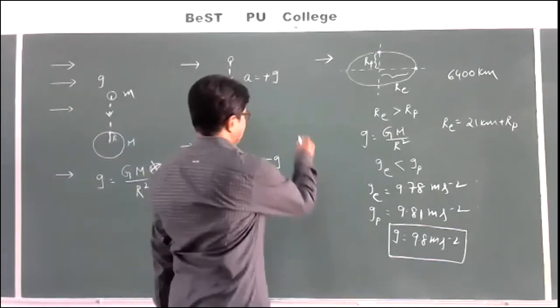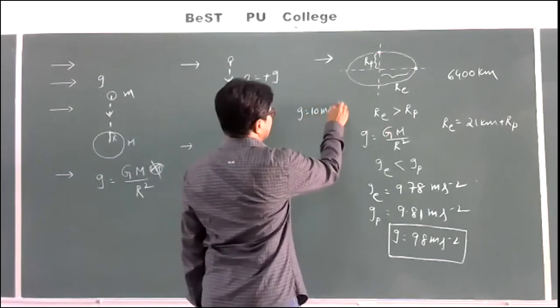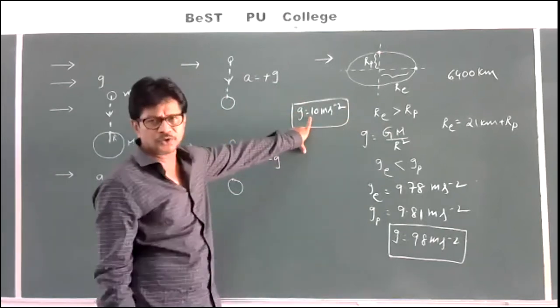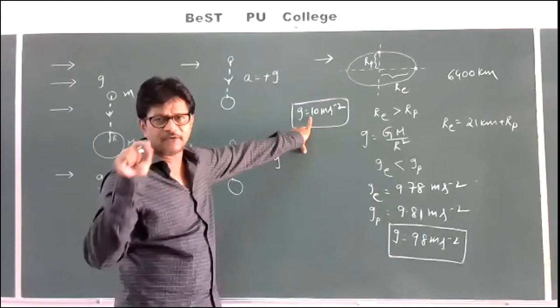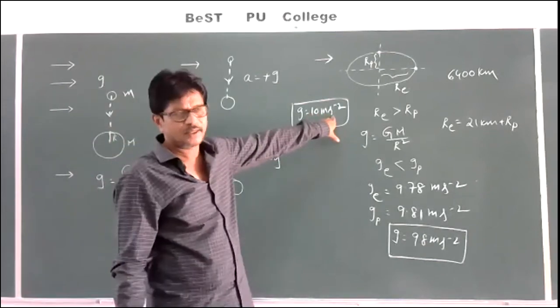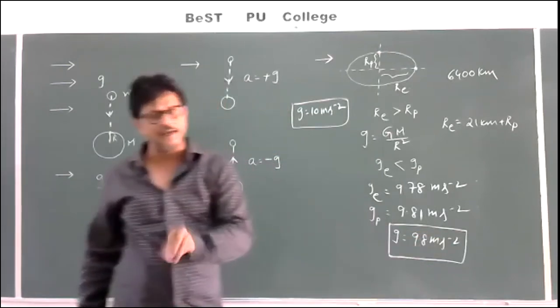But for calculation purposes, we take g as 10 meters per second square, only if they mention g as 10. Otherwise, everywhere we have to take g as 9.8.